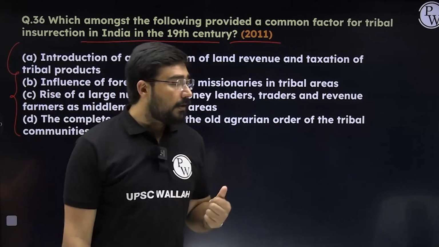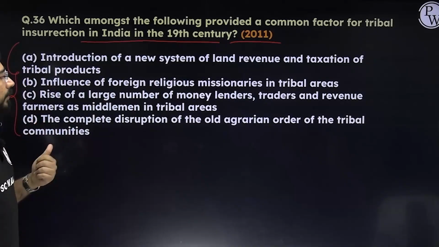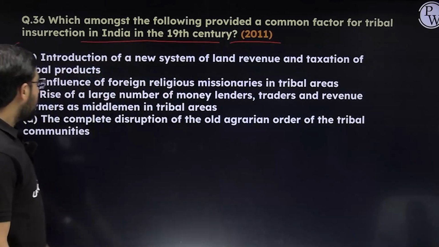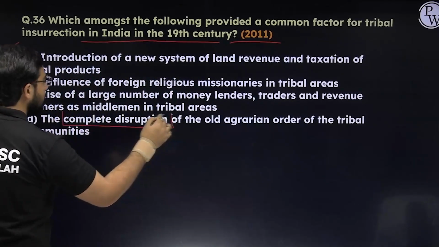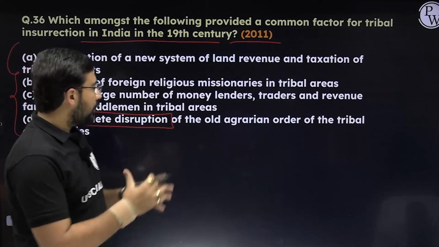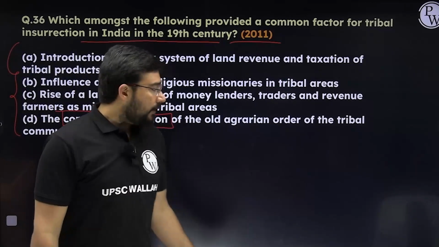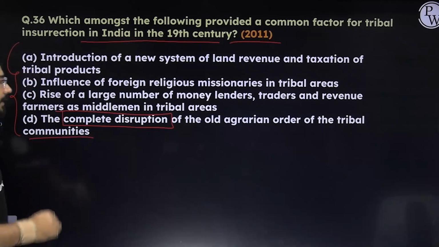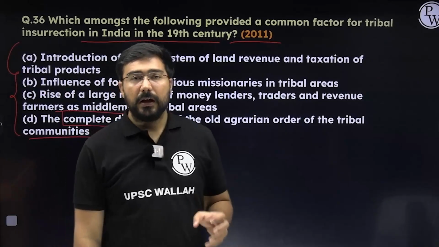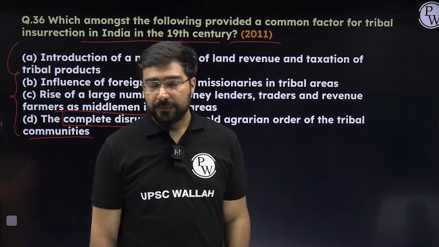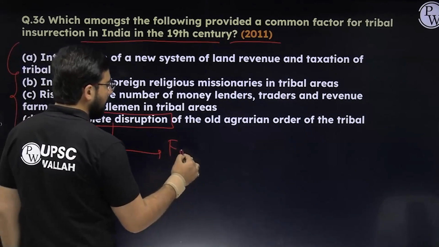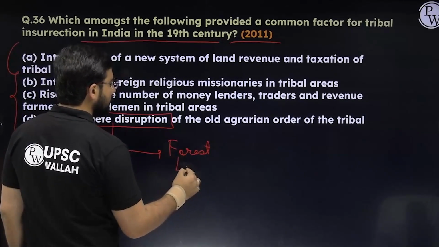Number 3: rise of a large number of moneylenders, traders and revenue farmers as middlemen in the tribal area. The third one is also correct. See the fourth one: complete disruption. Now this is the most comprehensive statement among these 4. The complete disruption of the old agrarian order of the tribal communities. The last one is the most prominent one, and this gives a better idea why the complete disruption happened. Because the British came out with forest laws.